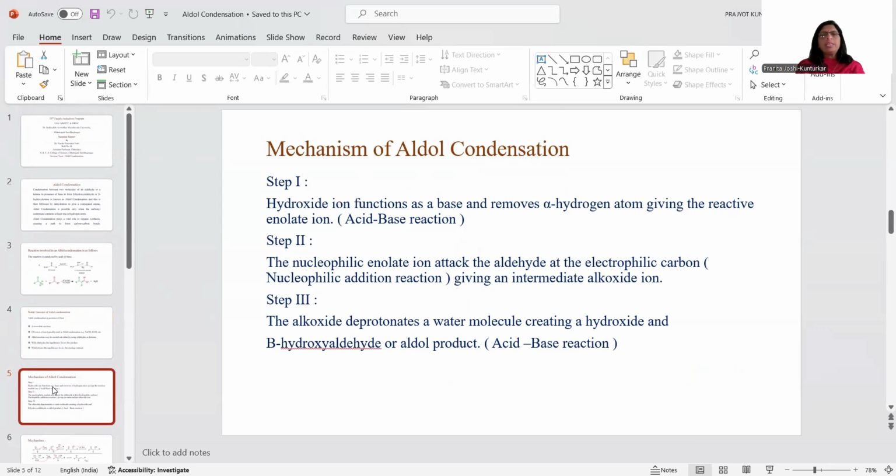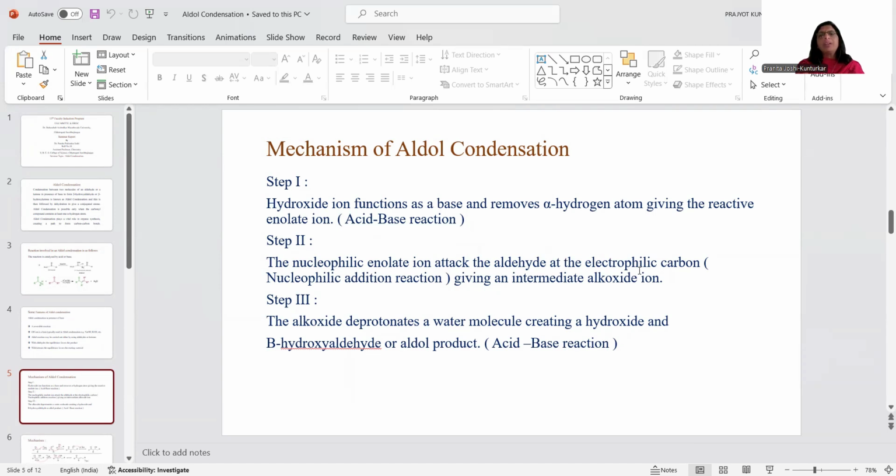Now the second step of aldol condensation is that this carbanion, or the enolate ion, which has a negative charge, acts as a nucleophile, and then it is going to attack the aldehyde carbon. Why is this aldehyde carbon acting as an electrophilic carbon? Because we know that carbonyl group is an electron withdrawing group, and there is a considerable electronegativity difference between carbon and oxygen.